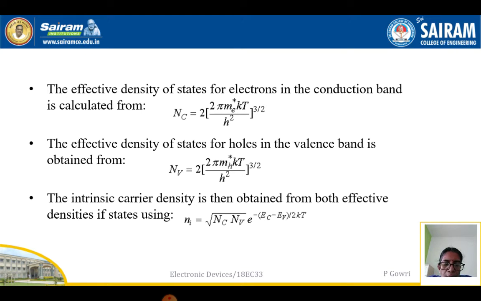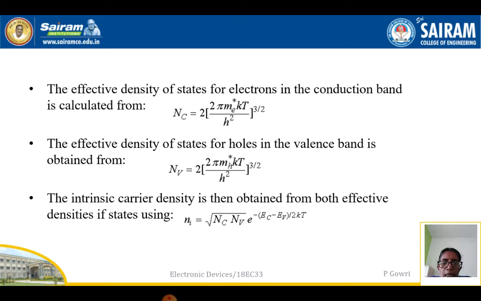Here m_e star is nothing but the effective mass of the charge carriers. We should know that Me and Mh are not the actual mass of the electron or hole, but the effective mass. In a lattice, the charge carriers are part of the lattice structure and may undergo collision processes, and because of this the mass of the charged particles varies, hence it is given as m star, called the effective mass.